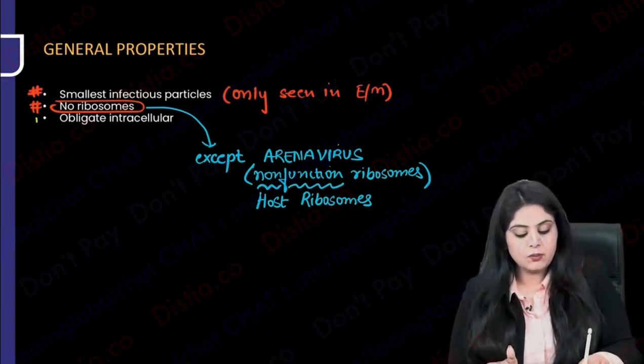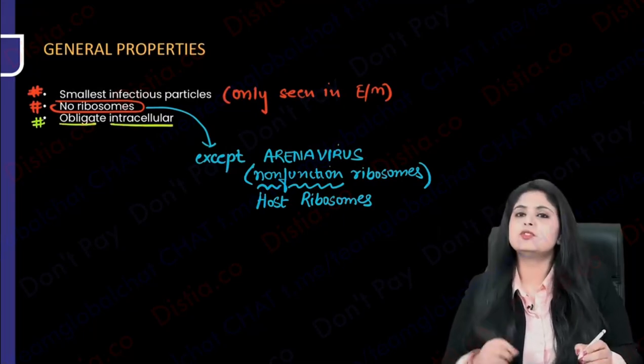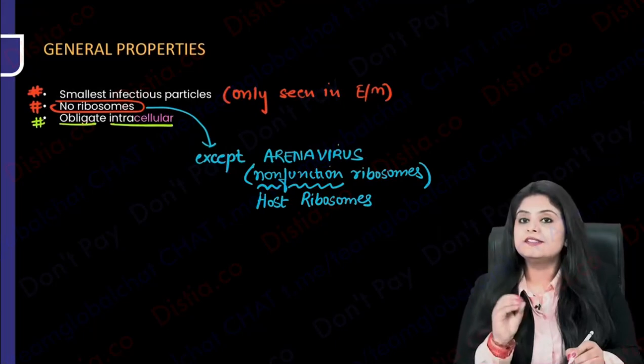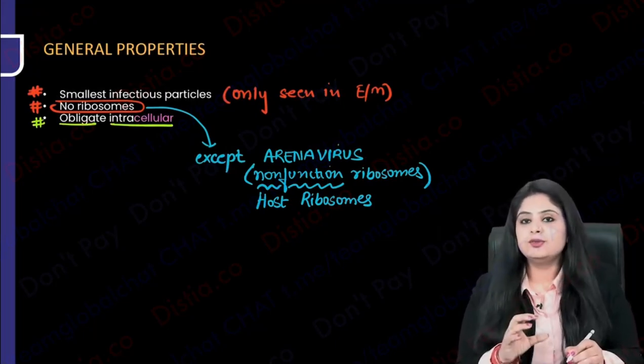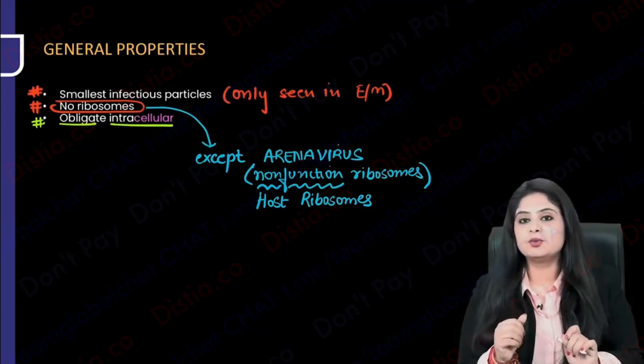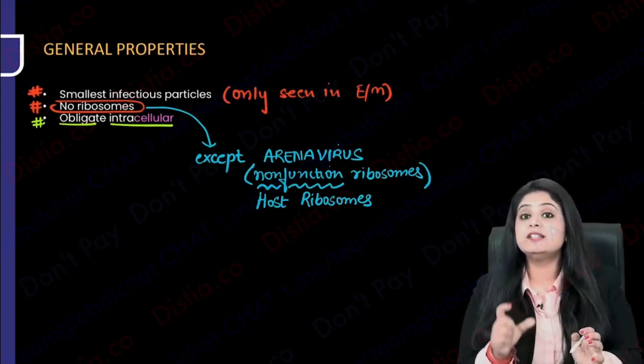And lastly, they are obligate intracellular organisms. Do you remember, what does it mean? It's only going to grow inside a cell. So the good news is that I am not going to tell you any blood agar, culture media and all of those because they can't grow over there. They are needing cell lines.